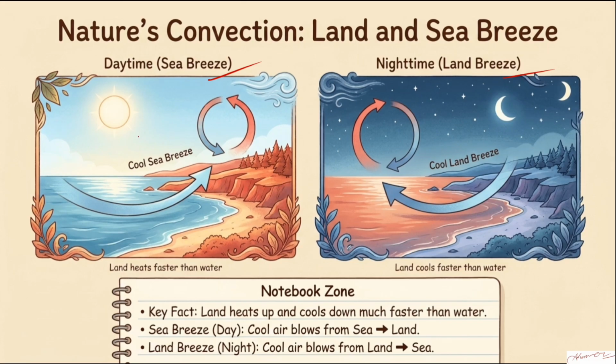Now, one by one, let us try to understand it with a story. When the sunlight falls on the sea, at the same time it falls on the land also. But the land has a tendency to heat up faster, so the air above the land gets heated up and rises. But the water near the sea is still cold. Since the air from here rises up, a vacuum is created. To fill that, the air from the sea rushes towards this area. This process keeps on going: this rises up, this rushes towards it, this rises up, this rushes towards it.